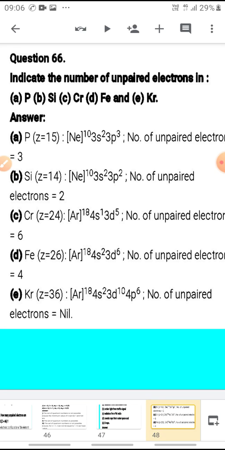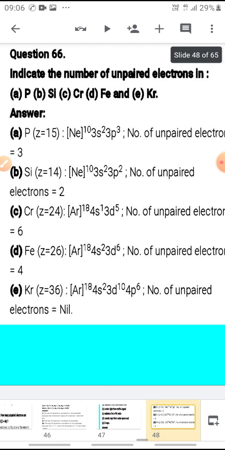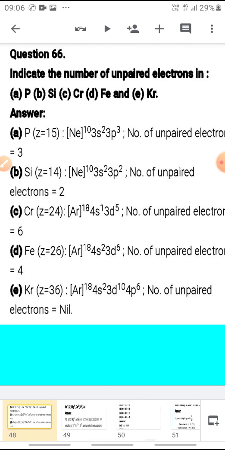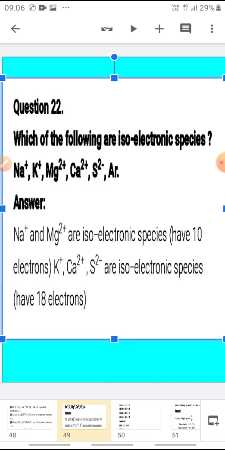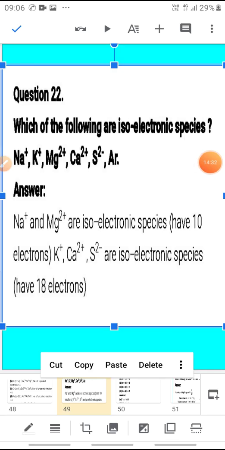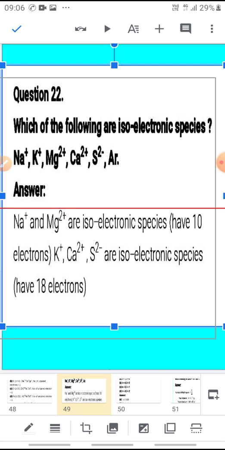Now see. Which of the following are isoelectronic species? Iso means same. Electron means number of electrons, which are having the same number of electrons. You all know whenever any atom gives an electron, it attains a positive charge.